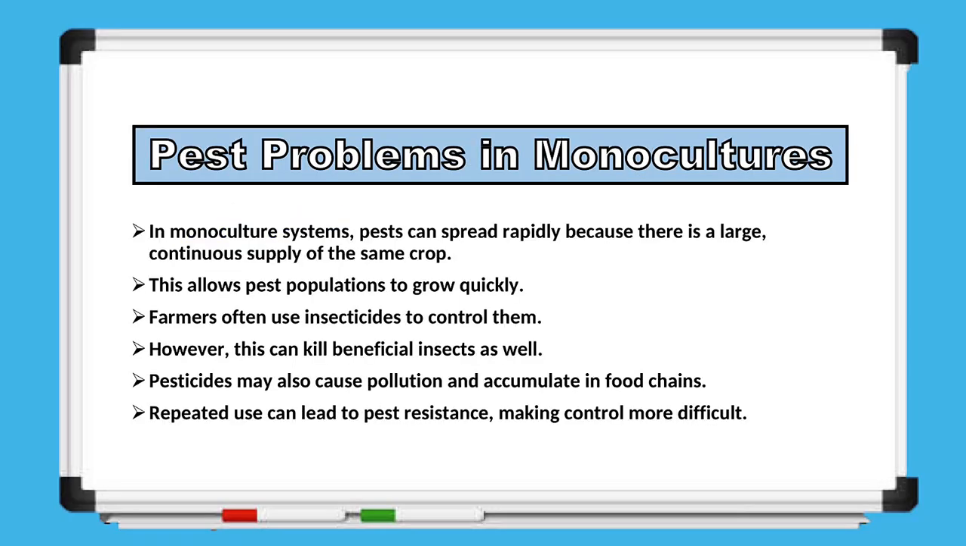One major disadvantage of monoculture is the increased risk of pest outbreaks. Since the same crop is grown over vast areas, pests have an abundant and continuous food supply, allowing their populations to increase rapidly. Farmers often respond by applying more insecticides, but this may also kill beneficial insects, contribute to environmental pollution, and lead to pesticide resistance, making pest control more difficult in the future.